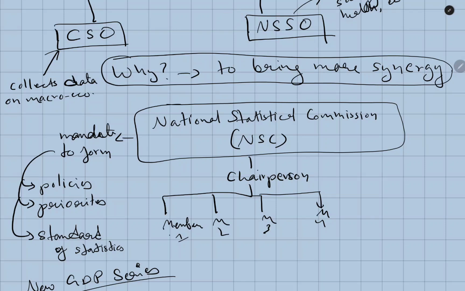It is basically formed to look over the statistical work, and it is mandated to do three important jobs: to form the policies, to set the priorities for the statistics, and to set the standards for the statistics. These three are very important. The National Statistics Commission consists of a chairperson with four other members.